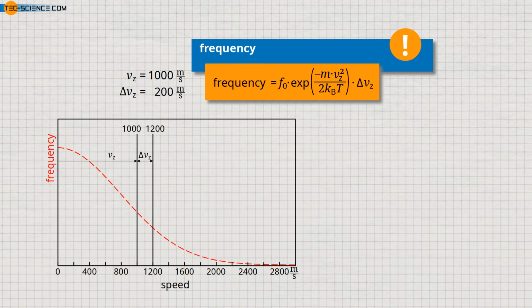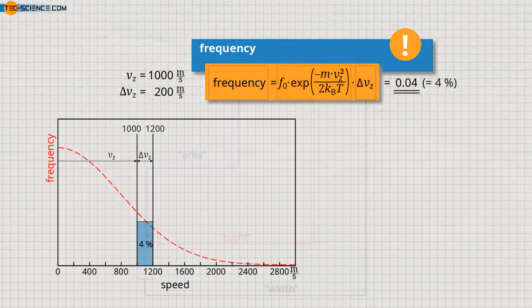This equation would then tell us with what frequency, given as a percentage, molecules have a speed between 1000 and 1200 meters per second. Note, however, that this speed range refers only to the z component of the velocity. However, we will generalize this to arbitrary velocity vectors later.